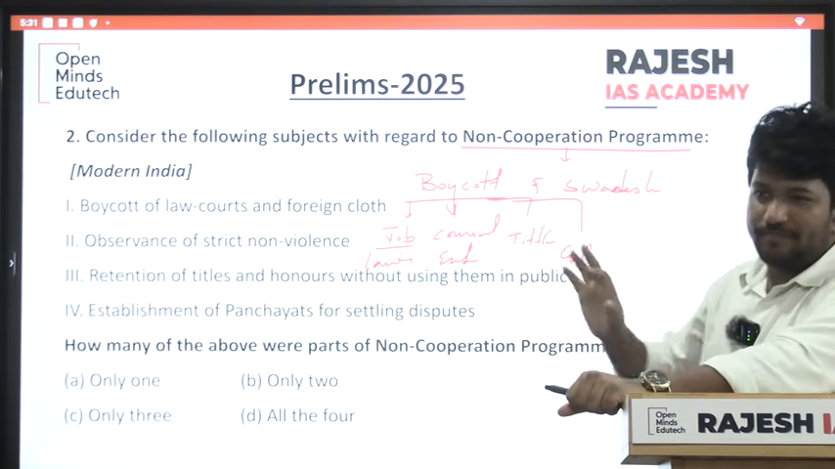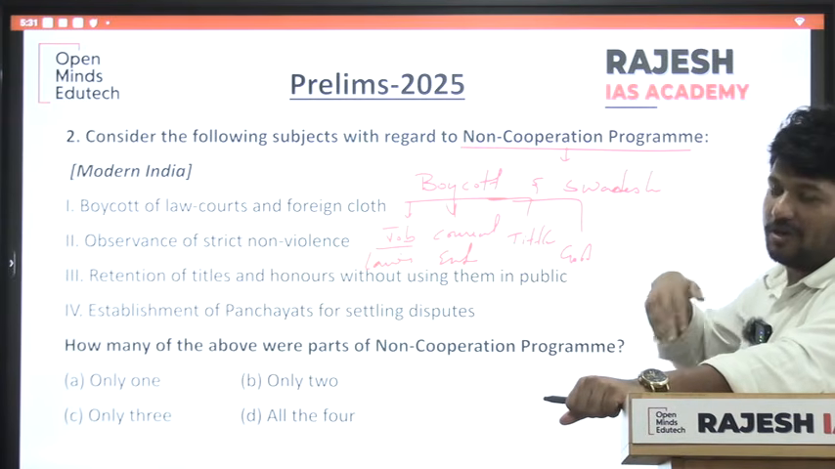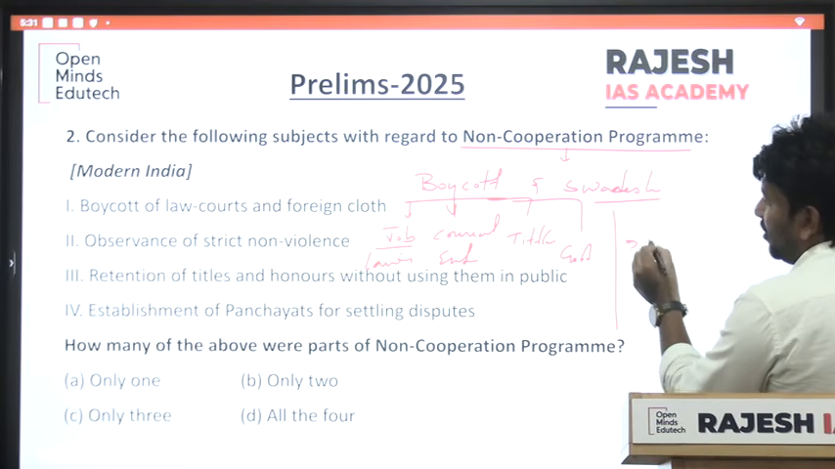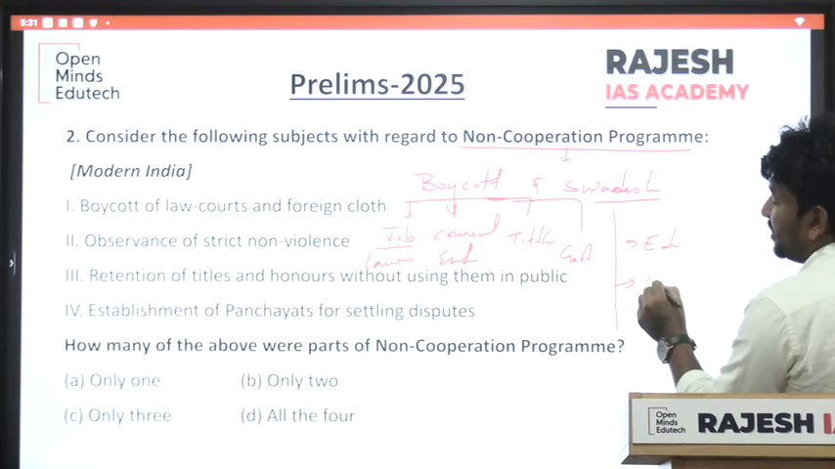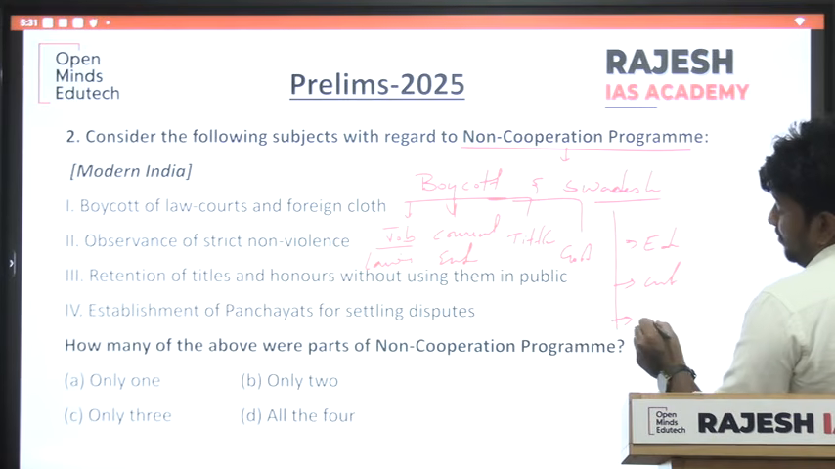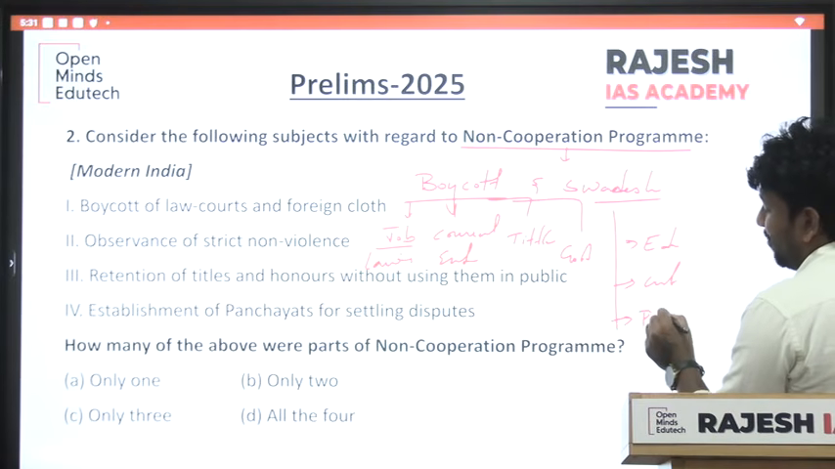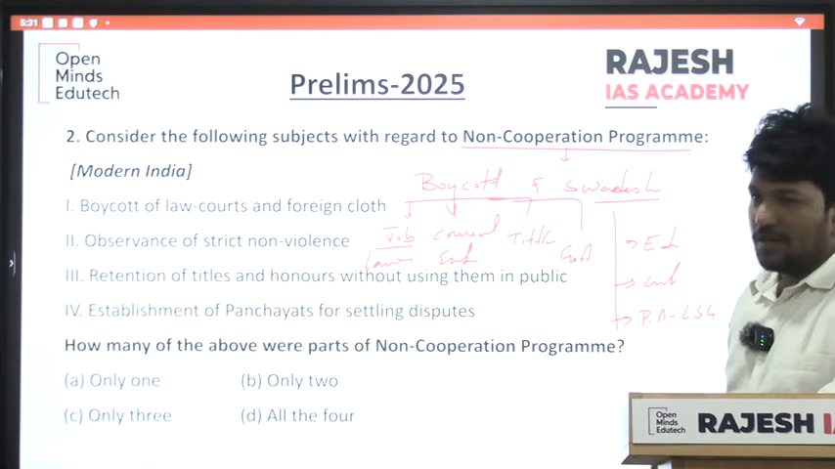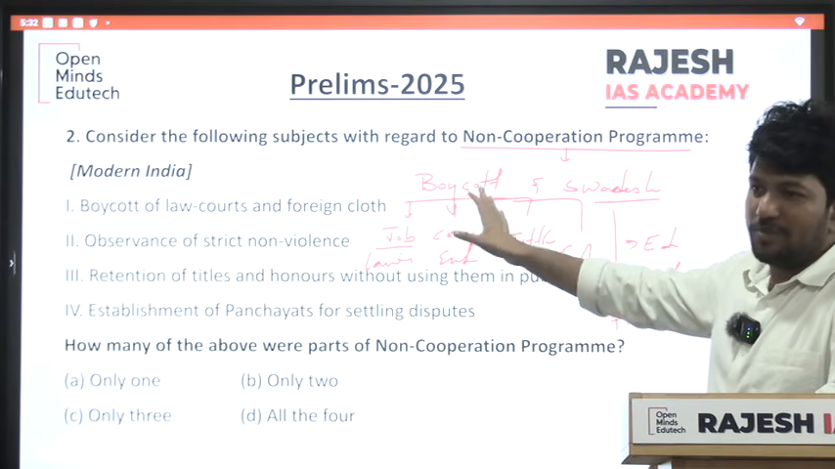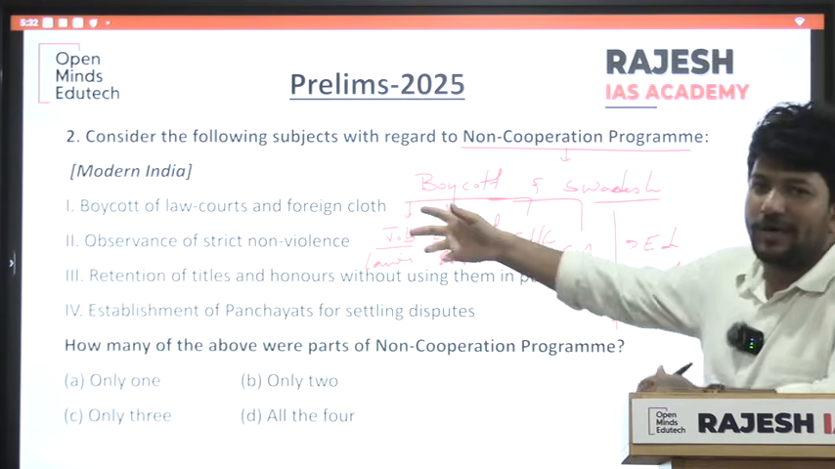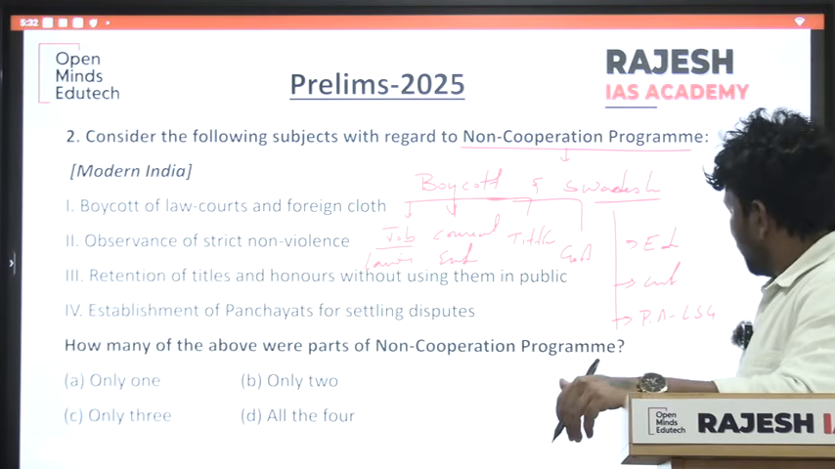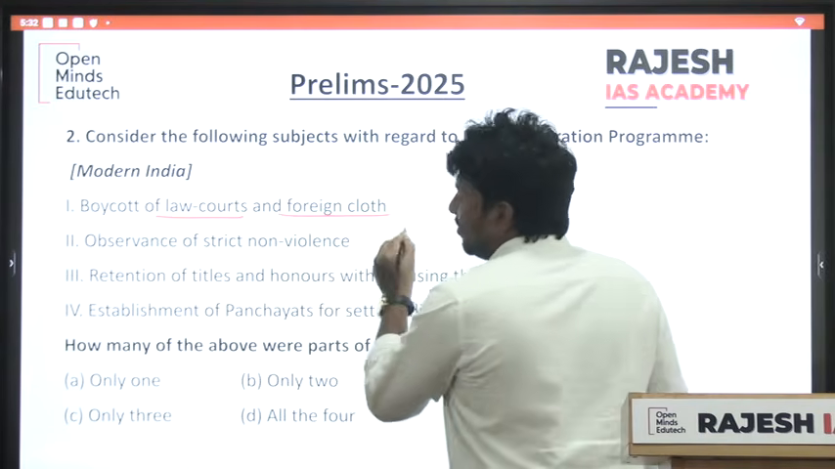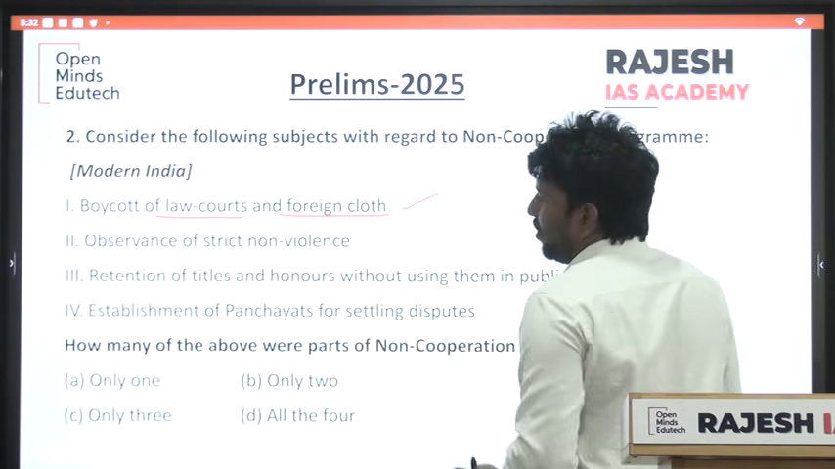One is boycott. Another one is Swadeshi. Swadeshi means promotion of indigenous things. What indigenous things can be promoted? Education, indigenous culture, and indigenous political apparatus like local self-government. Got it right? So if you understand that the non-cooperation movement is based on boycott and Swadeshi, you can easily put this answer. One is boycott of lawyers, courts and foreign clothes, which is part of boycott.